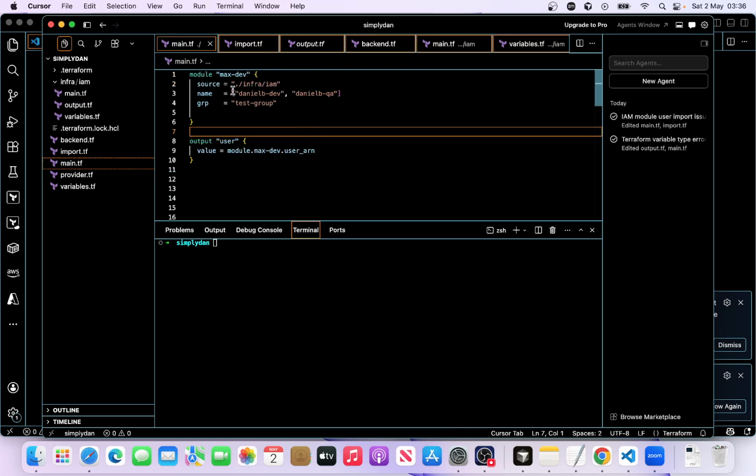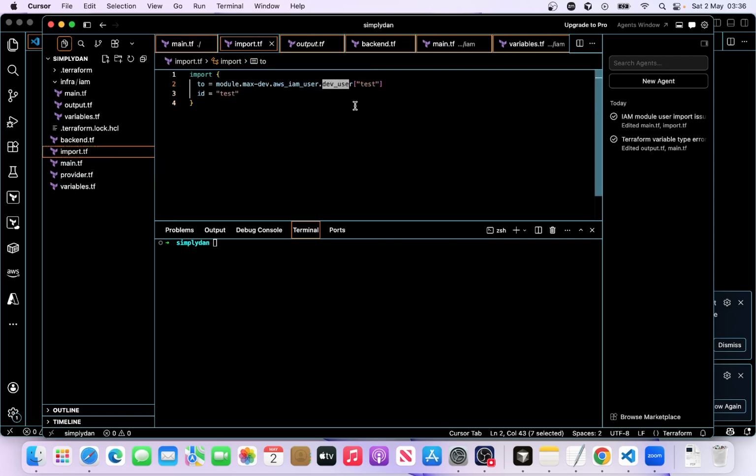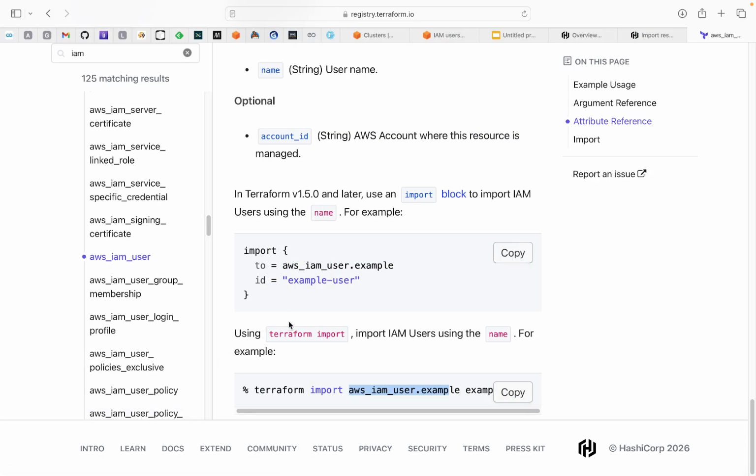This is a list of 2 users, and we are going to add another user called test. So it is a list, this specific user that we want to import. What is the ID? If you go to the import here, the ID is the name.